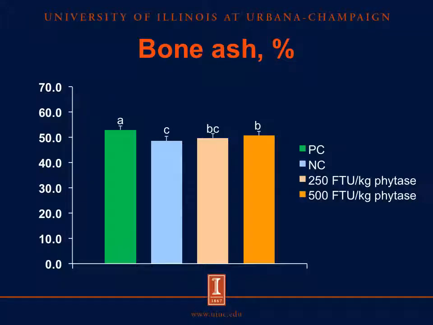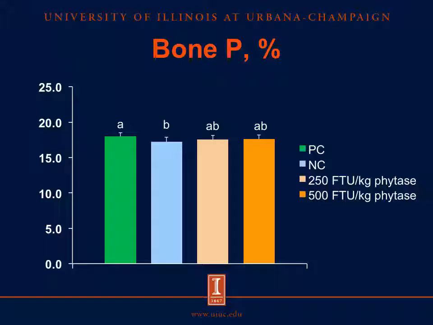We calculated the bone ash percentage from bone ash weight divided by the fat-free bone weight. This figure shows the percentage. Compared with the positive control, pigs fed the negative control diet had lower bone ash percentage, and adding phytase linearly increased the bone ash percentage. For bone phosphorus percentage, again compared with the positive control diet, pigs fed the negative control diet had reduced bone phosphorus percentage, but adding phytase did not affect bone phosphorus percentage.